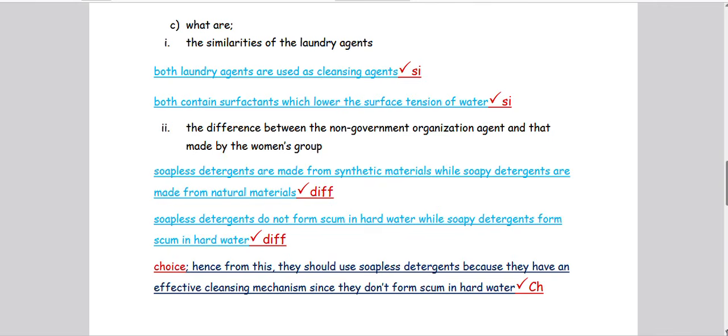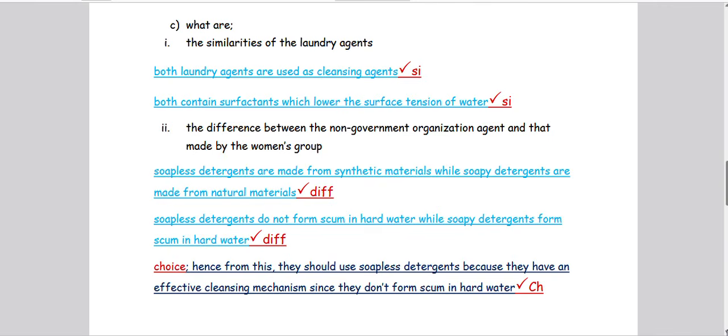Then part C, what was part C saying? So part C was saying, what are the similarities of the laundry agents? Now here you give the similarities between the soapless and the soapy detergent. Okay, so both the laundry agents are cleansing agents. They are used everywhere to remove stains from any material, or clothing, or washing utensils, anything. So both agents are used as cleansing agents. That is the first similarity.